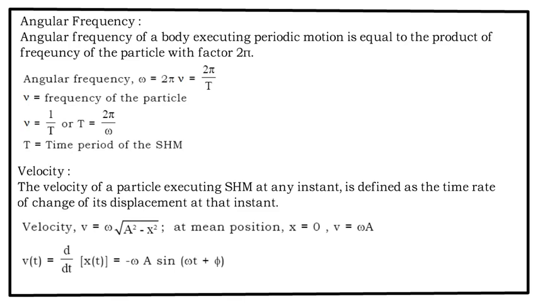Now, if I write velocity as a function of t, that would be equal to d by dt of x, which is also a function of t. So I get the velocity expression as minus a omega sin(omega t plus phi).